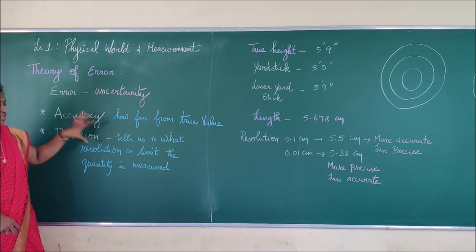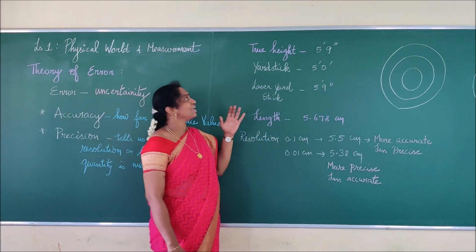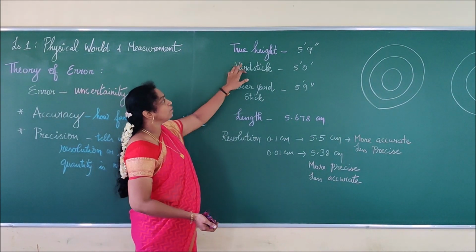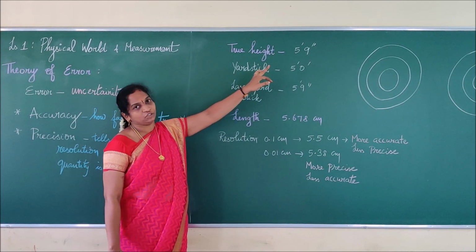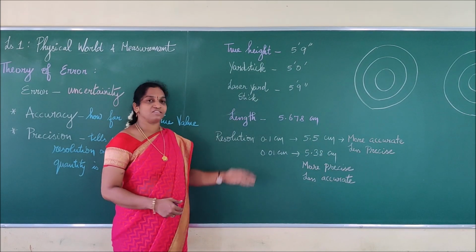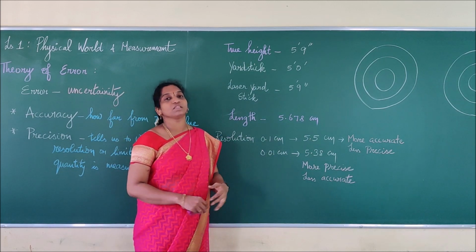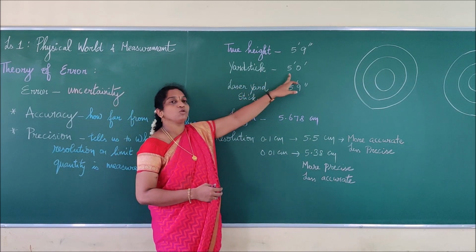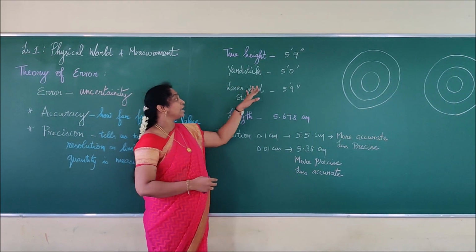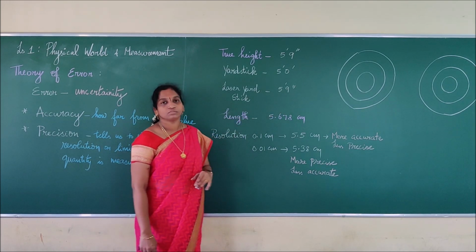In order to understand these two terms deeply, we will take an example. Here I am saying the true value of something, let it be my height or some person's height. It is 5 feet 9 inches, right? I am measuring my height with the help of a yardstick, a long scale-like structure. With a normal yardstick I get 5 feet 9, right? Then if I use a laser yardstick method to get a perfect height test, I get 5 feet 9 inches.